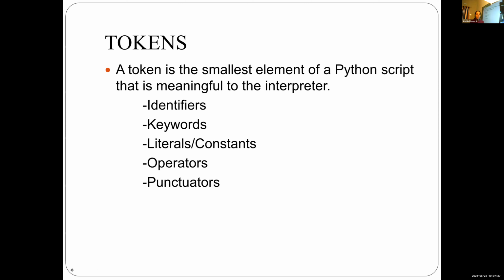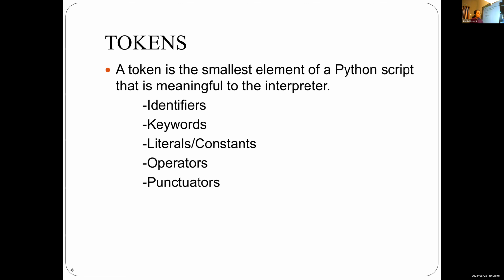Then keywords are not included in identifier. Keywords we discuss after identifier. Keywords are some special words in Python programming. So you just note that point. Keywords are not used as identifier.